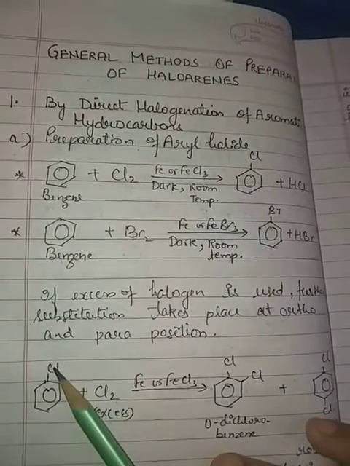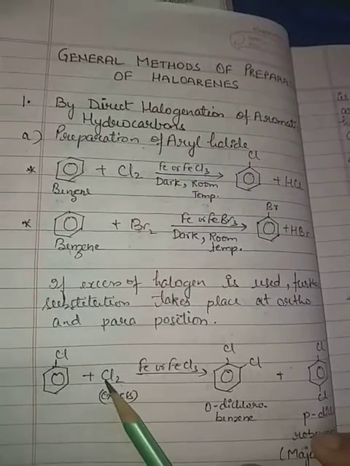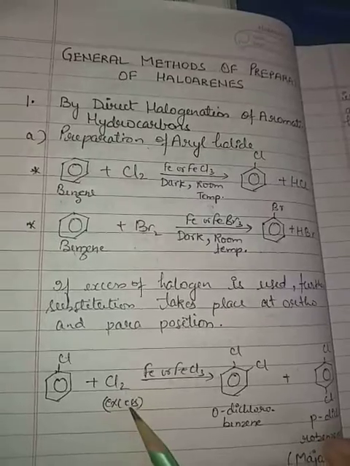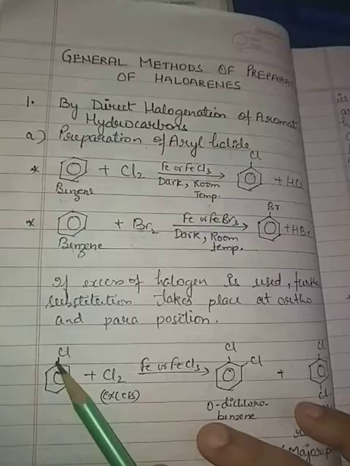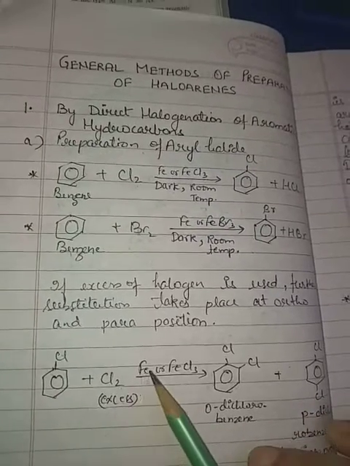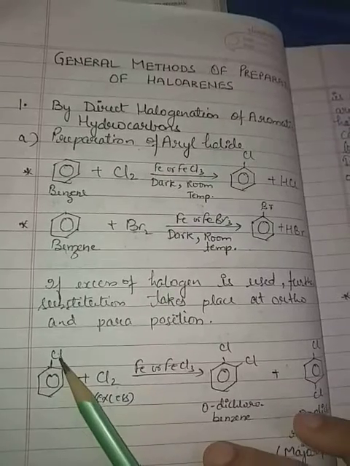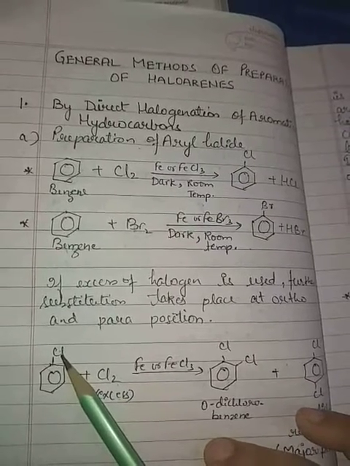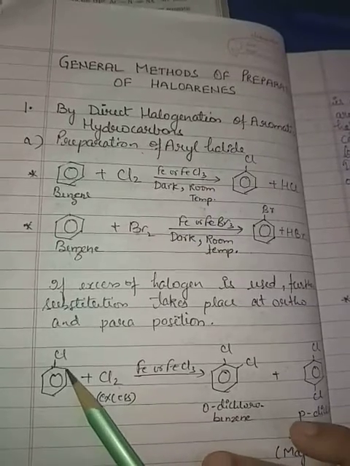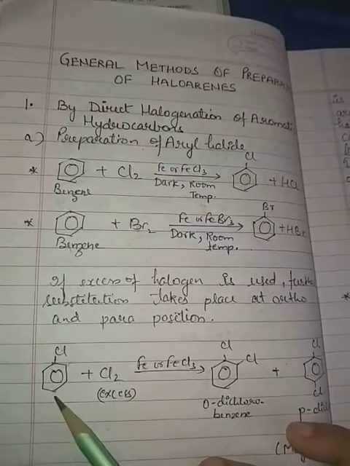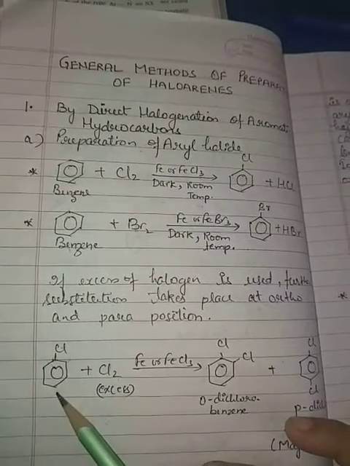Since it is an ortho para directing group, the incoming chlorine atom, because it is in excess, will be attached to other sites also in the presence of iron or FeCl3. This chlorine will take its position here and here. This is the ortho position, 1 2, and this is the para position, 1 4.